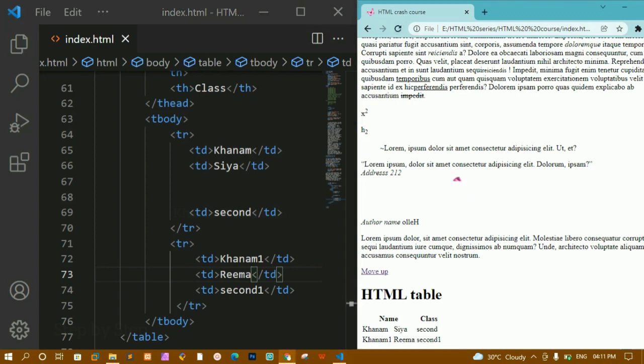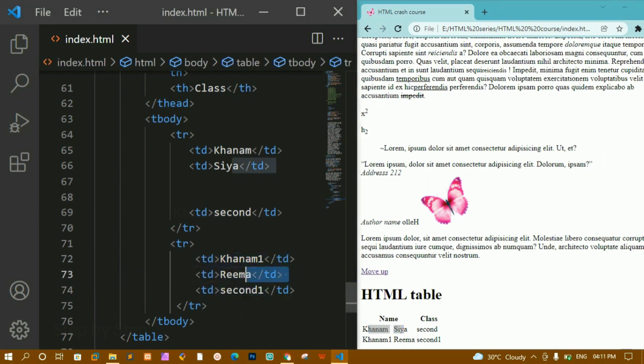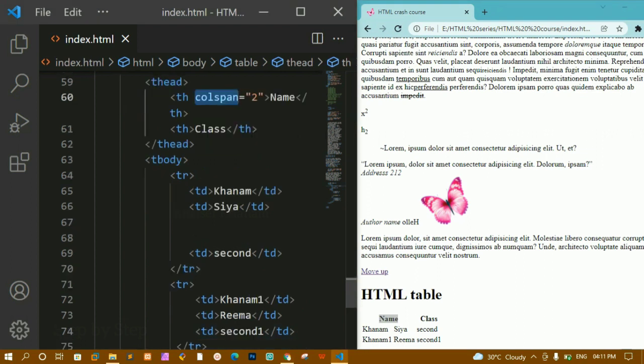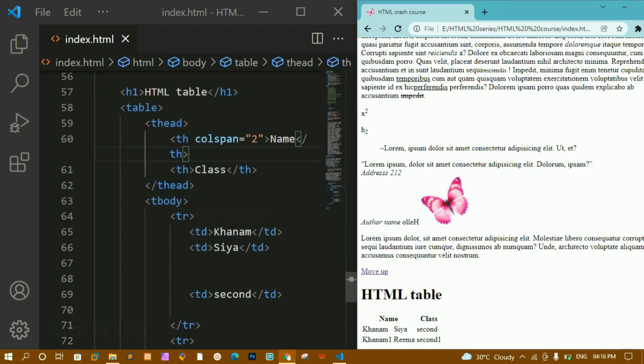Now inside this name I'm having 2 data, and inside this class I'm having this third data. Whatever 2 data I have passed here will be stored inside this name, because for name I have given column span 2, which means that it will be taking 2 column space. Now we have seen colspan is equal to 2, and colspan will be used inside this table header.